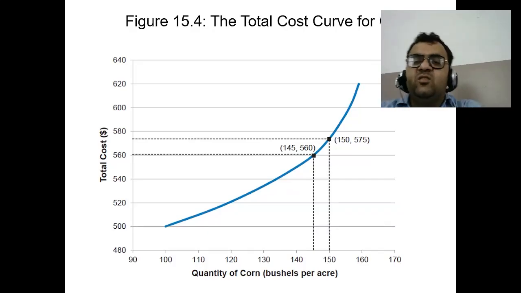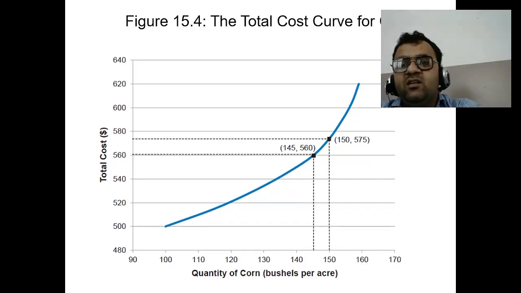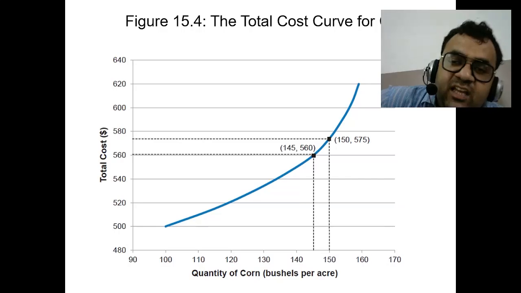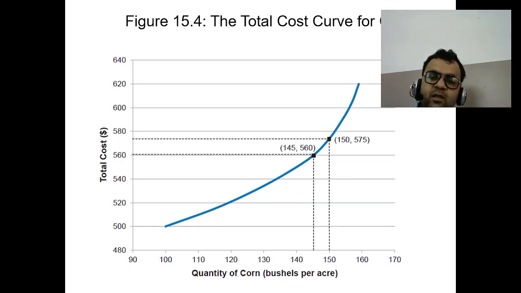Next is the total cost curve for corn. The total cost curve for corn production typically has a shape that reflects the law of diminishing marginal return. Here is an outline of what it might look like. Initial stage: total cost increases slowly as output increases, low marginal cost. This is because the farmer can easily add more labor, fertilizer, or other inputs to increase production.